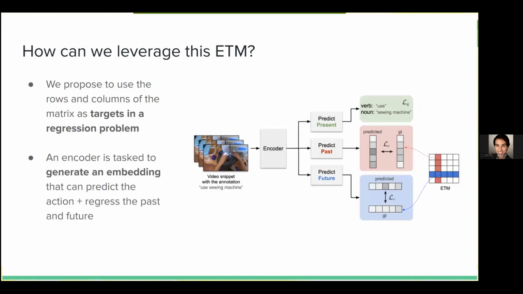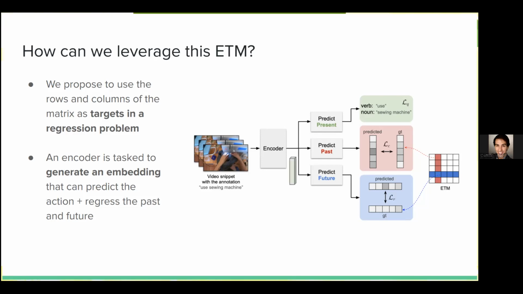Now, the way that we leverage this ETM is essentially by designing the following training protocol. We train encoders to try to solve the multitask setup of predicting the present, essentially estimating the class label of the given input snippet in the datasets that we work with. That means predicting the verb, the noun, and the noun that is being interacted with in the video. But at the same time, we attempt to train that encoder to predict the past and predict the future. That means regressing probability distributions of the events that happened before that snippet. That ends up matching columns of our ETM because of how we construct the ETM.